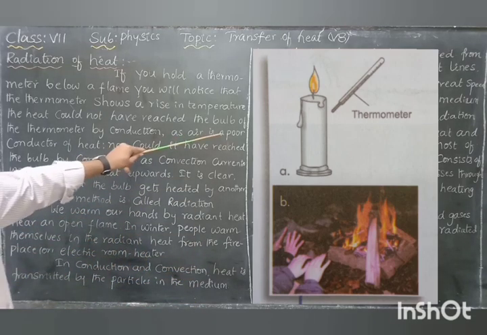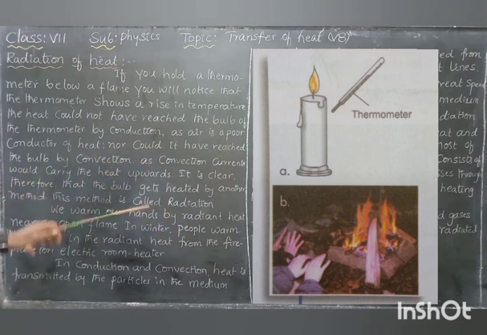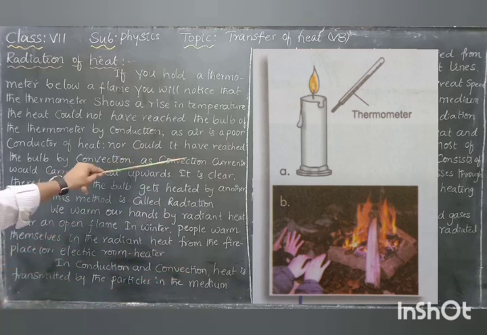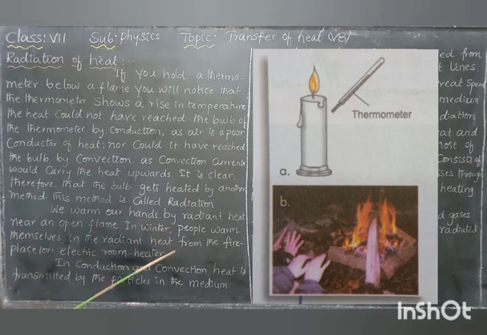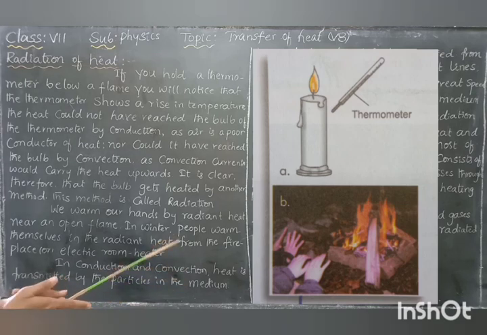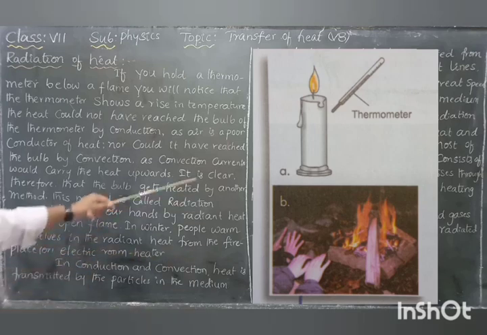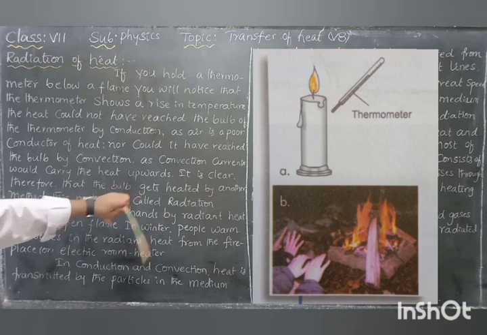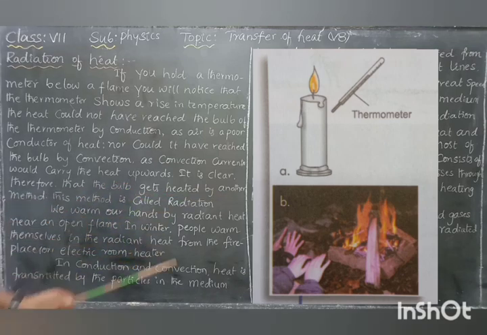Next, air is a poor conductor of heat, nor could it have reached the bulb by convection. It cannot be reached because of the air in between. Air is a bad conductor of heat, so heat does not travel through the air. Convection currents would carry the heat upwards; convection currents always move upwards. It is clear, therefore, that the bulb gets heated by another method. This method is called radiation.